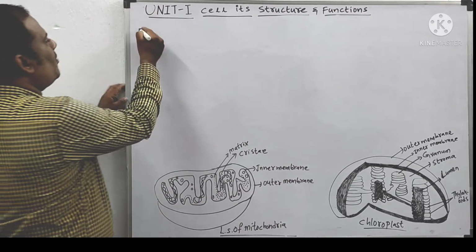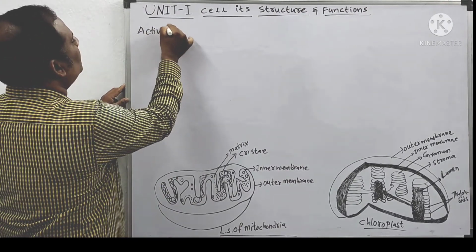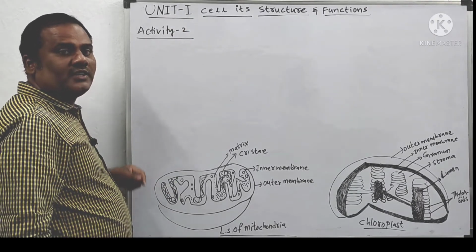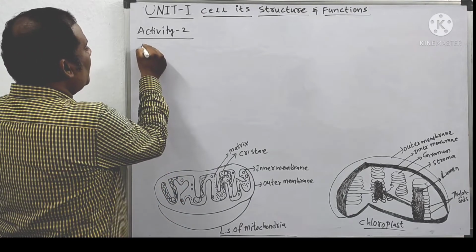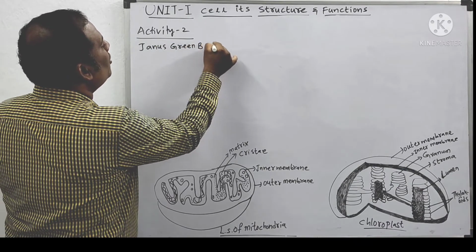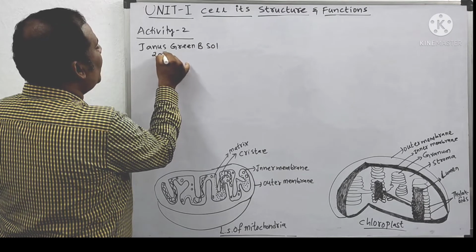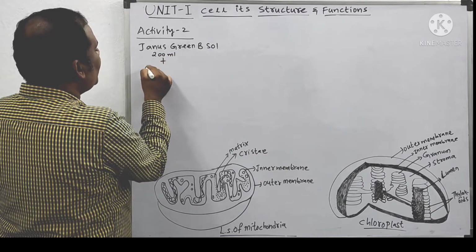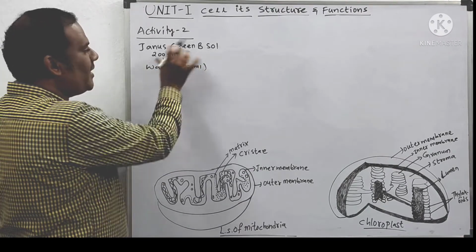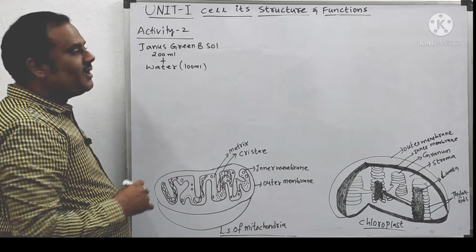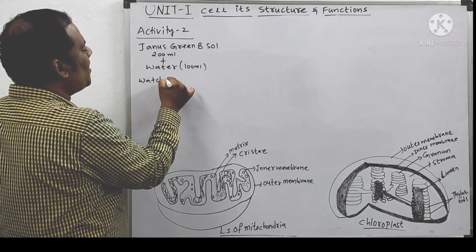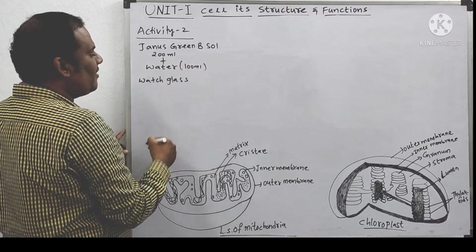Okay, now we are going to know about activity 2. In activity 2, we are going to know about mitochondria. You have to freshly prepare Janus green B solution, 200 ml. For this you add 100 ml of water, mix both, and then you pour some amount of that liquid in a watch glass.